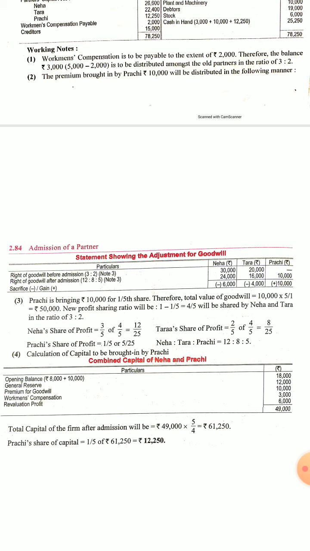Now we will distribute the goodwill in this ratio only, 12 is to 8 is to 5. So we will get 24,000, 16,000 and 10,000. We can easily understand here that Neha is sacrificing 6,000 and Tara is sacrificing 4,000, and that 10,000 is going to Prachi.